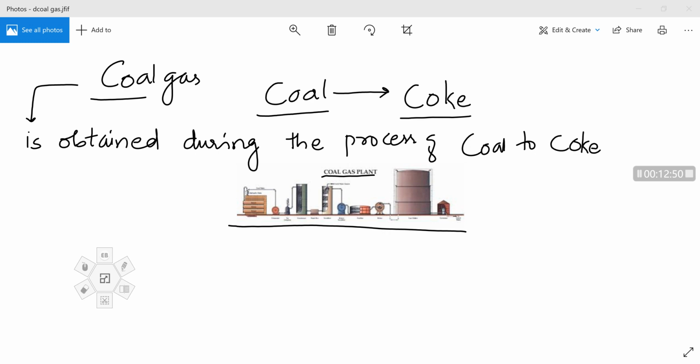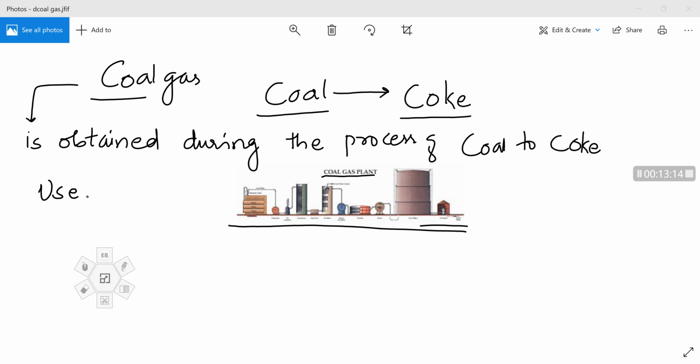So in the conversion of coal to coke, gas is liberated, and that gas is called coal gas. Okay, so just observe here, in the gas plant preparation we can collect the gaseous form. That gaseous form of byproduct of the coke is called coal gas.